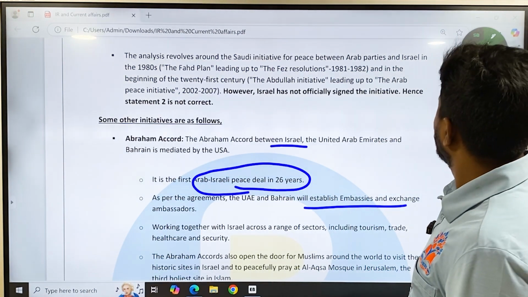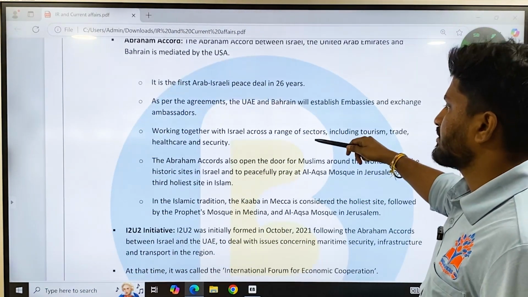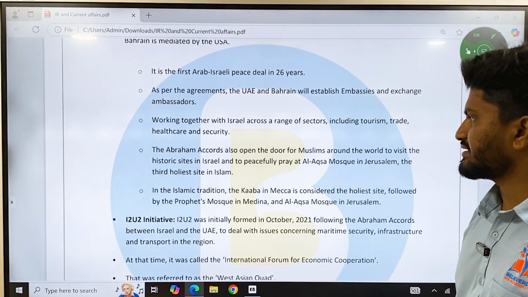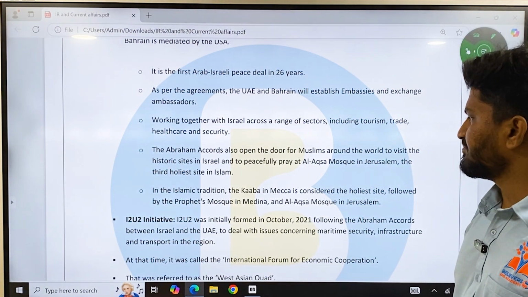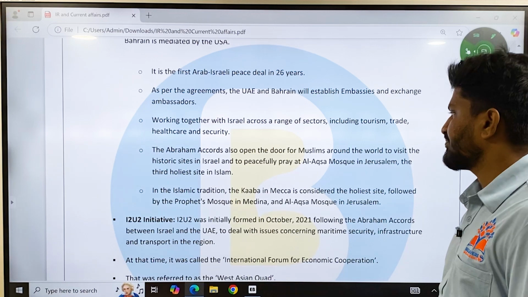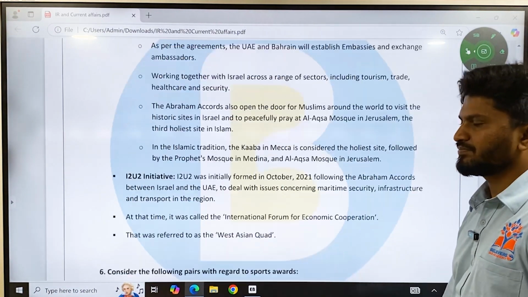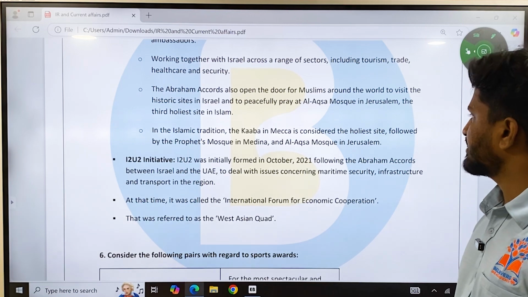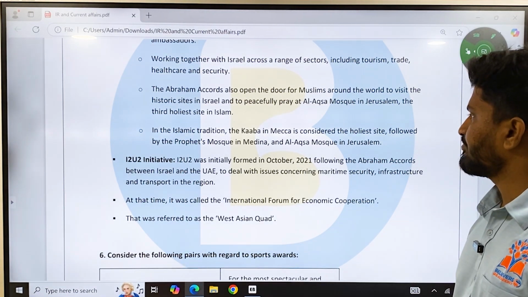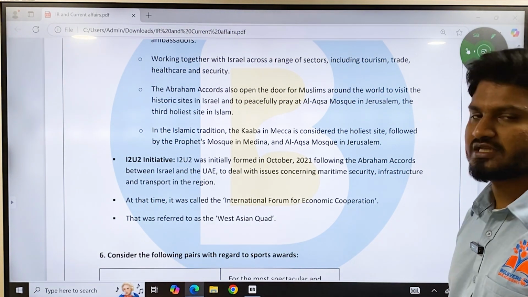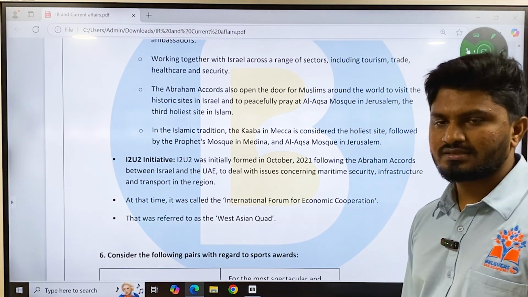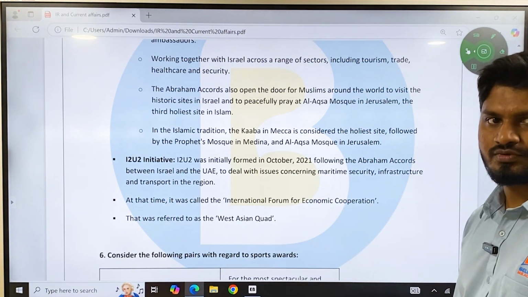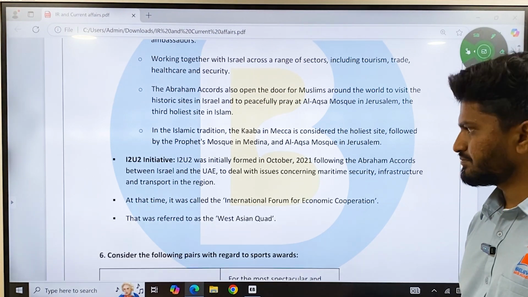Like the Abraham Accords also open the door for Muslims around the world to visit the historic sites in Israel and to peacefully pray at Al-Aqsa Mosque in Jerusalem, the third holiest site in Islam. In the Islamic tradition, the Kaaba in Mecca is considered the holiest site, followed by the Prophet's Mosque in Medina and Al-Aqsa Mosque in Jerusalem. So these mosques are very important for Muslims, but one of the mosques is present in Jerusalem, which is the capital of Israel.